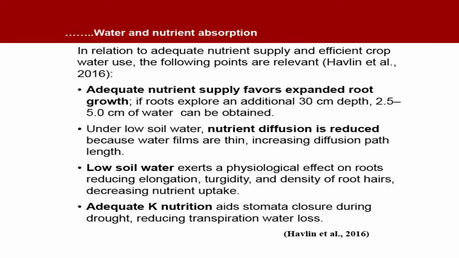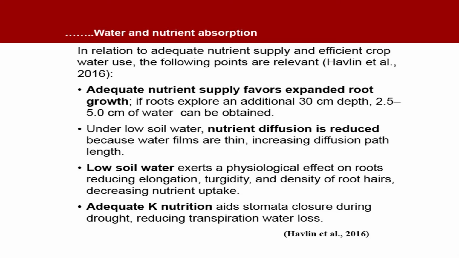Continuing water and nutrient absorption, in relation to adequate nutrient supply and efficient crop water use, the following points are very relevant. Number 1, adequate nutrient supply favors expanded root growth, which means root growth is enhanced. If roots explore an additional 30 centimeter depth, 2.5 to 5 centimeter of water can be obtained.